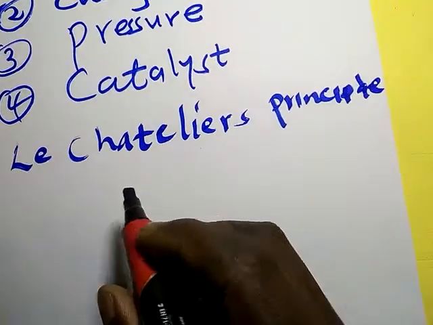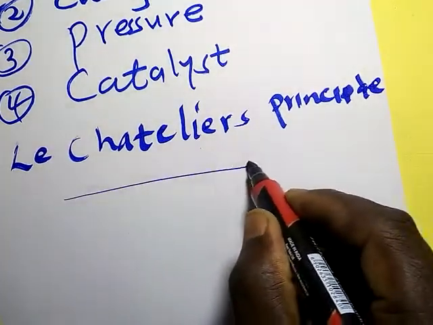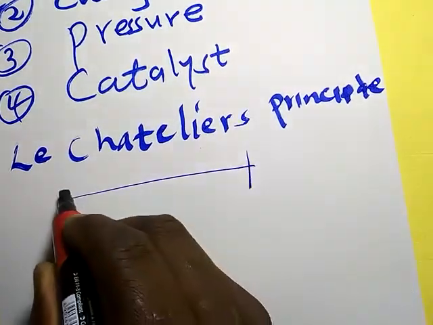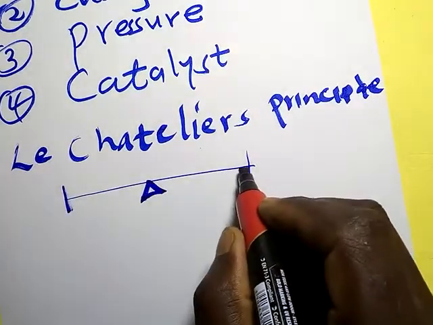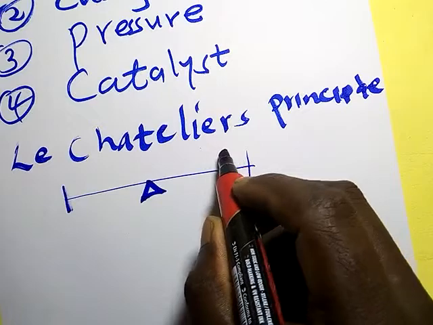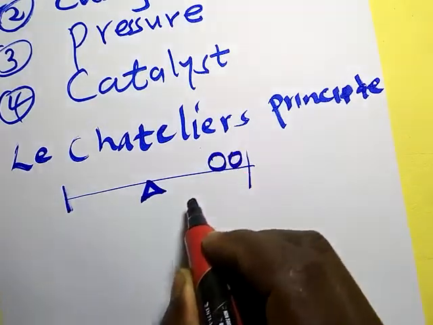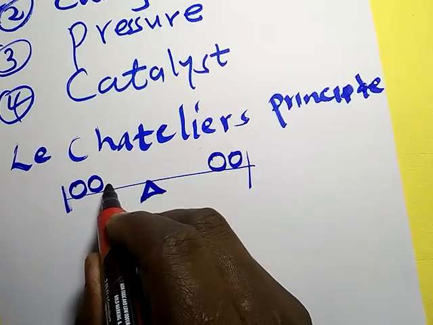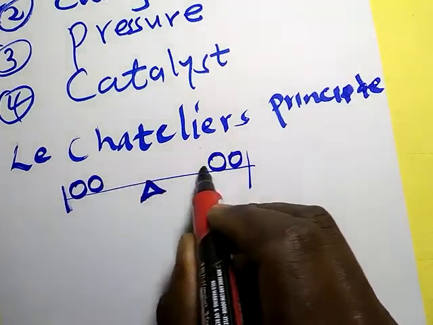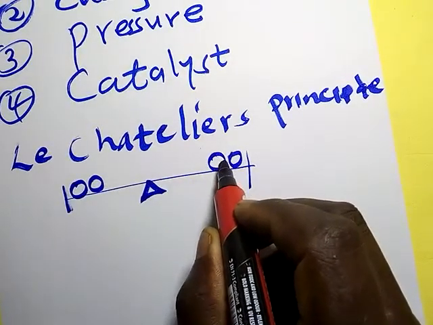This is what it means. I have a system which is at equilibrium. I have 2x there, I have 2x here. What happens when this system which is at equilibrium is disturbed?